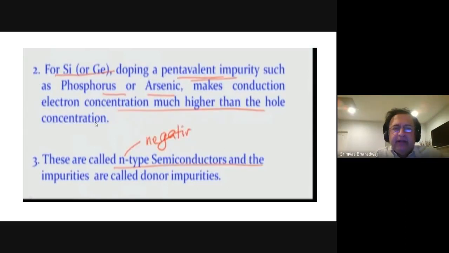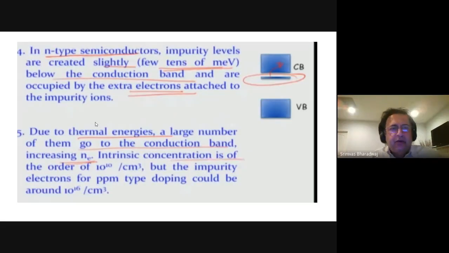These are what are called N-type semiconductors, and they are called donors because they donate an electron. Now, these donor impurity levels are created slightly below the conduction band, occupied by the extra electrons attached to the impurity.